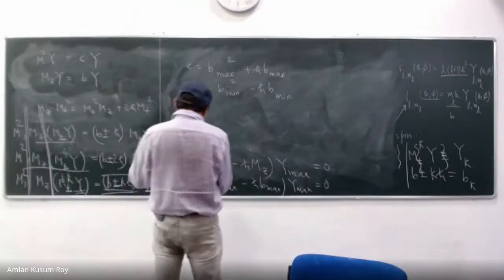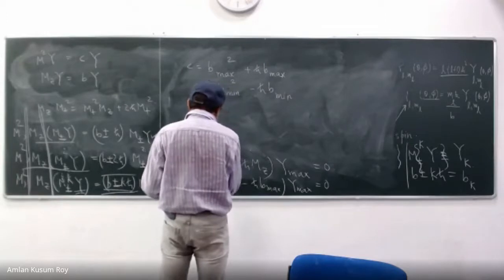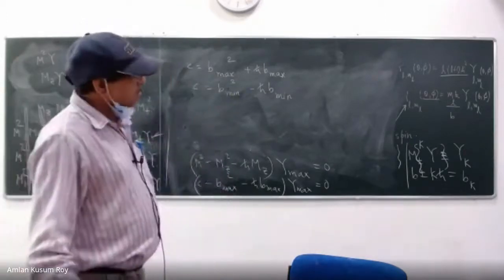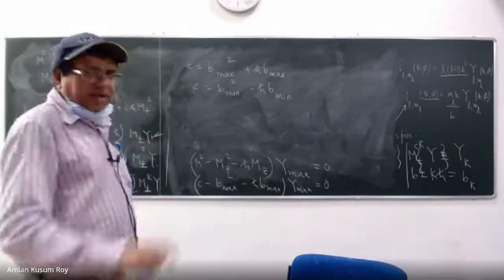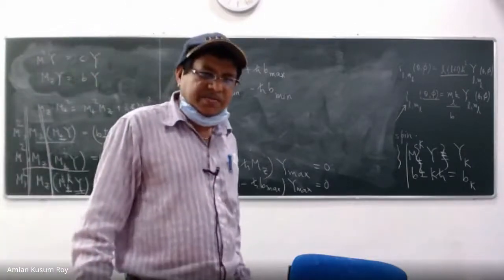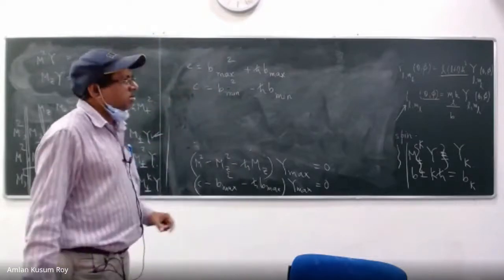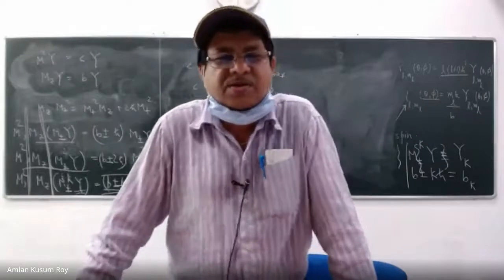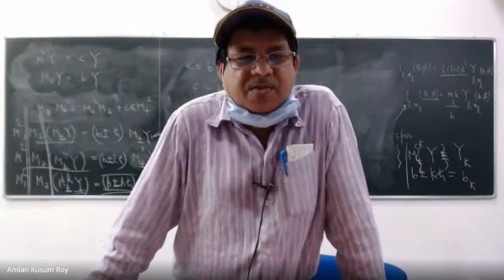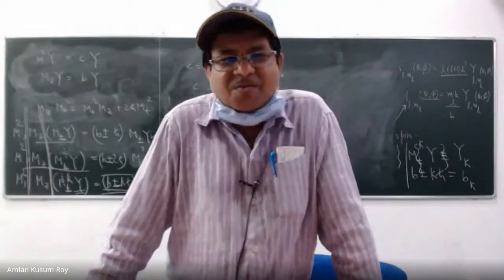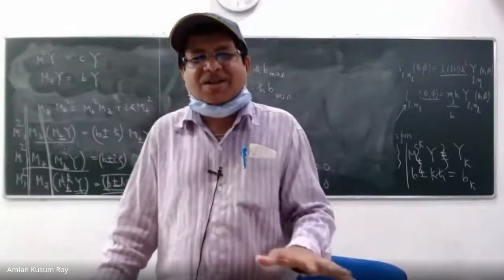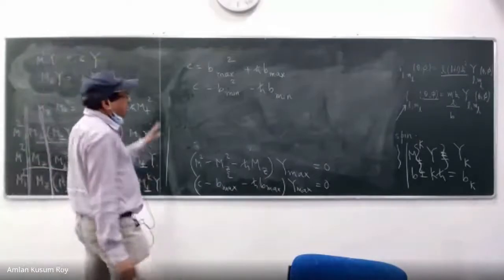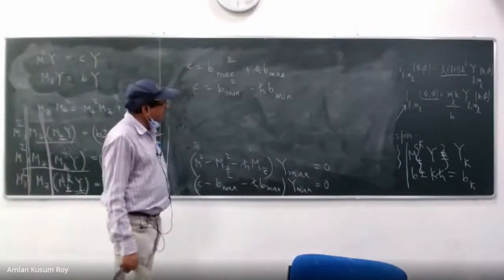Now then what? Remember, never miss the wood for the trees. There is a big possibility in quantum mechanics to get lost in mathematics and forget about physics and chemistry. So every time we have to be in control. In Indian classical music, vocalists or instrumentalists play like anything, but the tabla player has to always tell them to slow down or go fast. So we must understand what is going on.